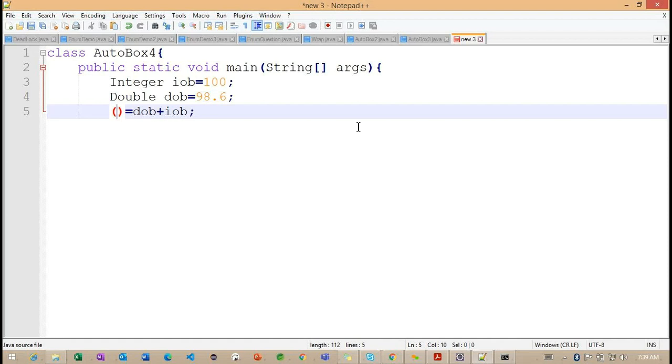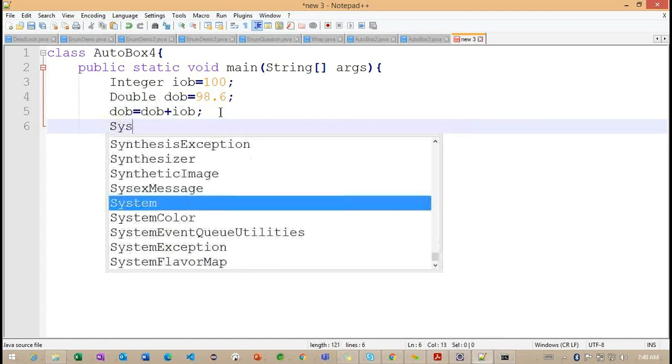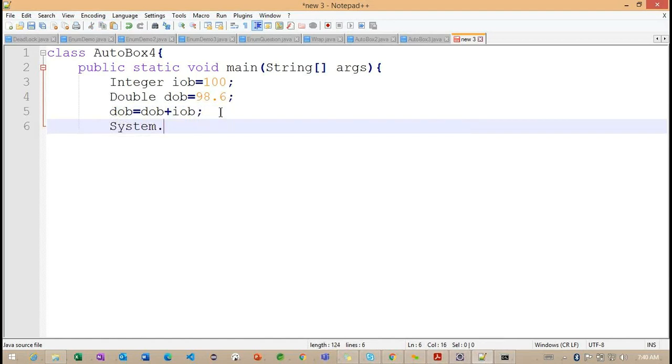So whichever data type has a bigger size, probably double will be preferred. So we can work with the double here, because this section of code we already discussed in the type conversions. Here, DOB. This is very important here. And finally, what is the value we need to print here?